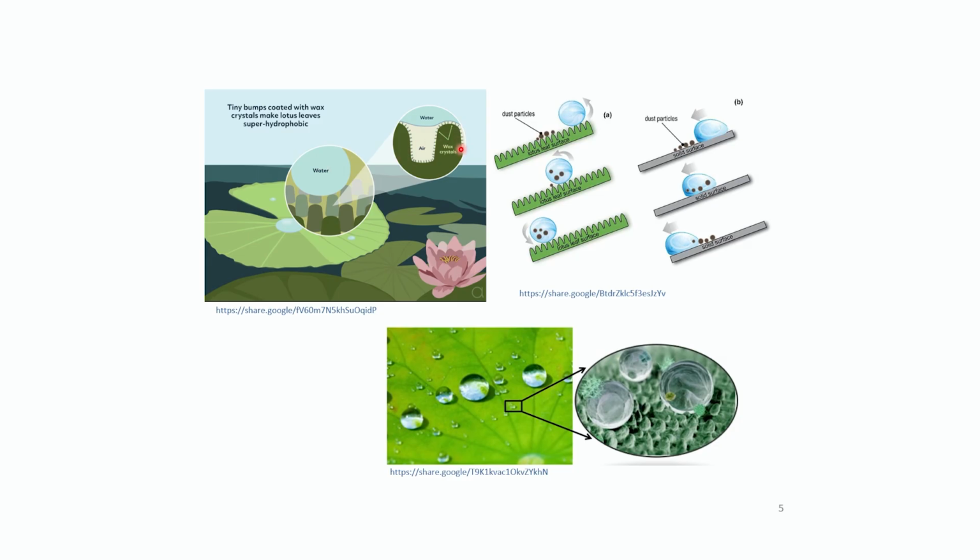So these are your tiny wax crystals. These trap air, which makes water roll off from here. These are your dust particles. That's your lotus leaf surface. That's your water droplet. It is not going to stick because of these air packets that are trapped inside these tiny wax crystals. So these nano-sized wax crystals trap air. There is trapped air over here. These are air pockets inside this.